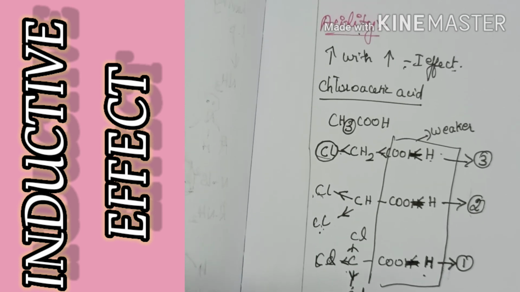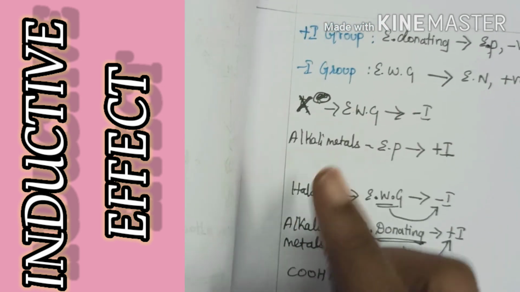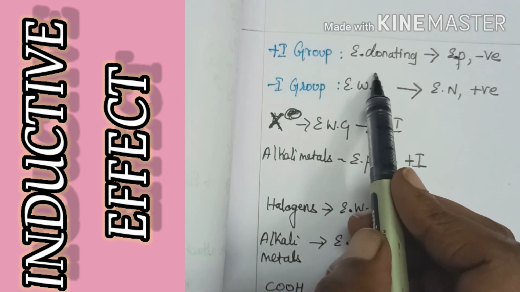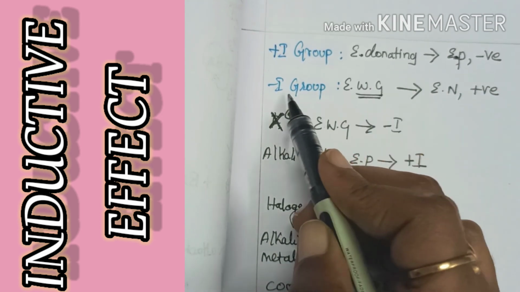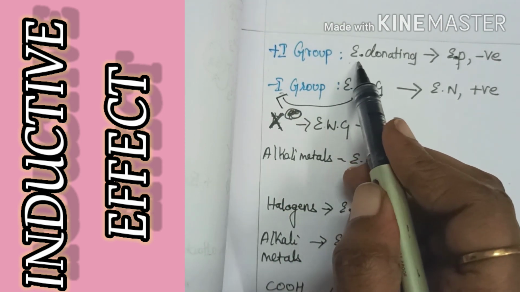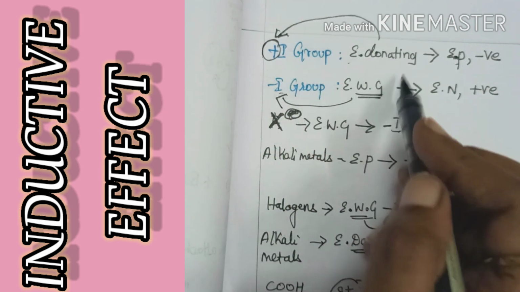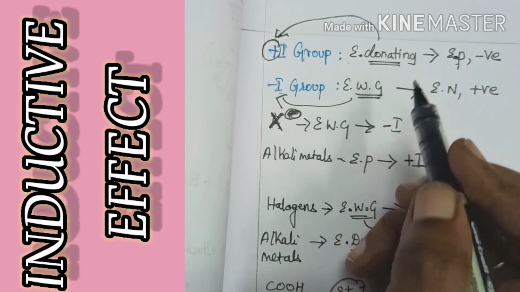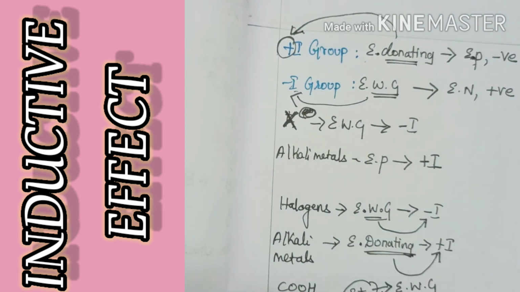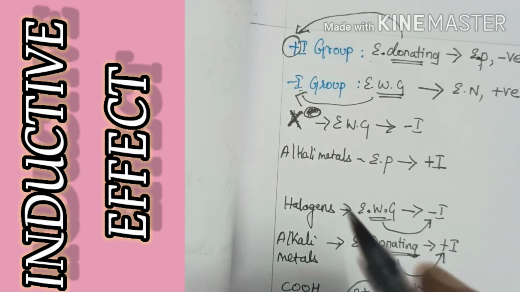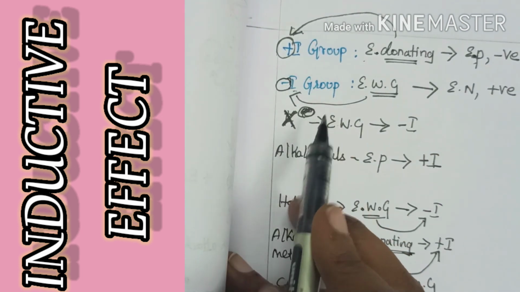So inductive effect is nothing but the change in polarization which is due to the electronegative groups. Okay, so here plus I groups are electron donating in nature and minus I groups are electron withdrawing. Since it withdraws the electron, it has a negative character. And since it donates an electron, since it gives, it has a positive character. So this is the easiest way of remembering. If someone donates, then they have a positive character. If someone gets from the other one, they have a negative character. This is the easiest way of remembering plus I group and minus I group.